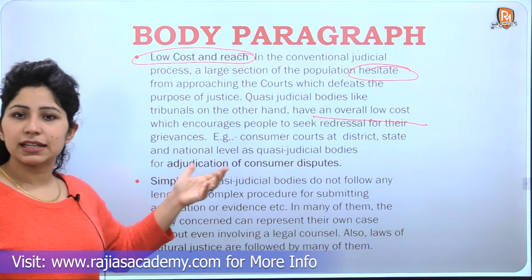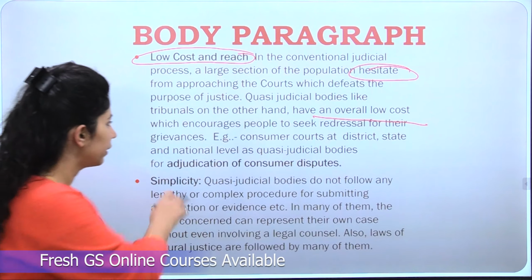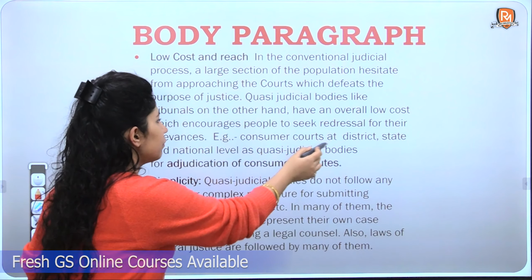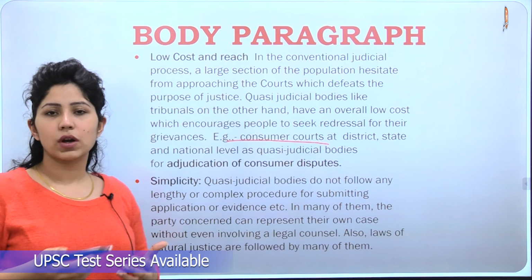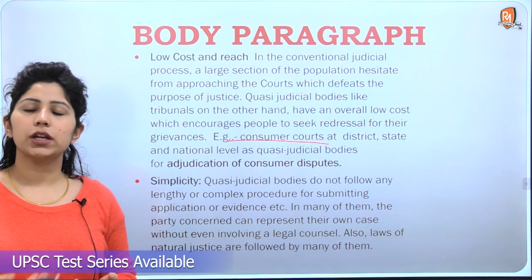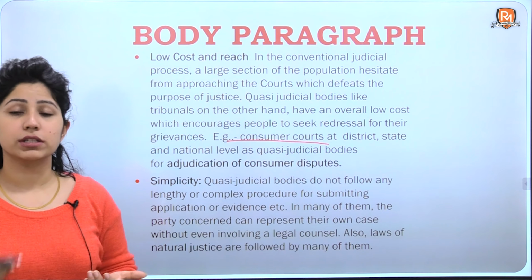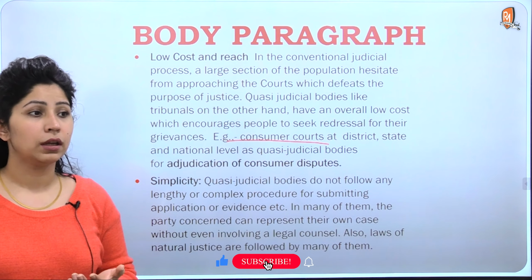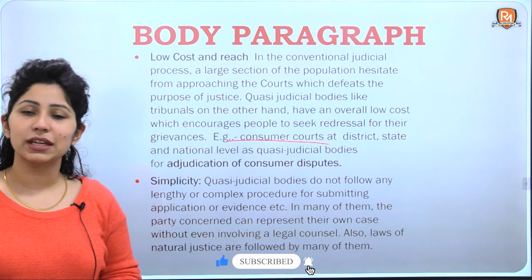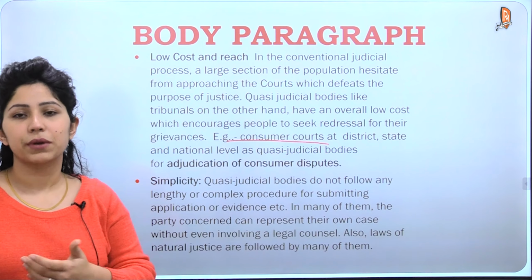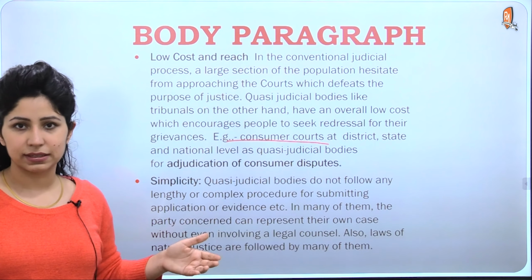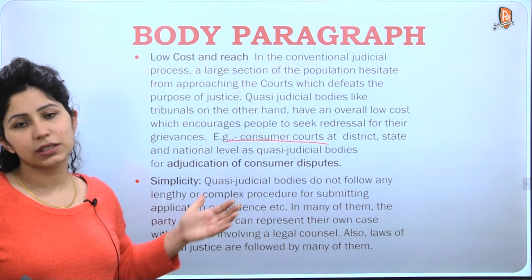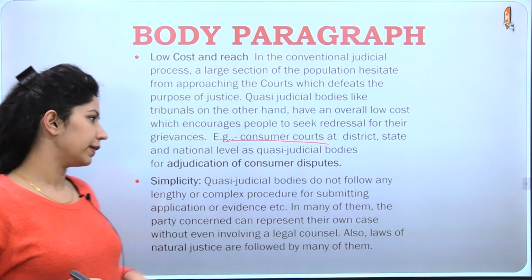So for example, as we took the example of consumer courts, this example we have taken here. You can have your own examples. There are so many quasi-judicial bodies, and whatever appeals to you. If you have been to any quasi-judicial body, or your relative has been benefited out of it, or even if you've not benefited out of them, you can add them into the negative points if the question demands that. Here we don't have to address the negativities, so make sure that you add your own examples. Consumer courts are the recent examples, so we've taken that here.